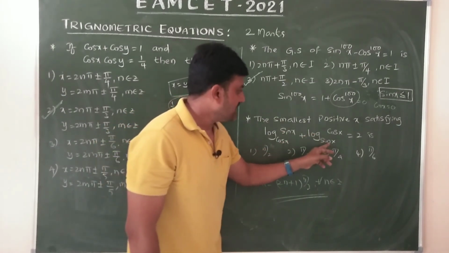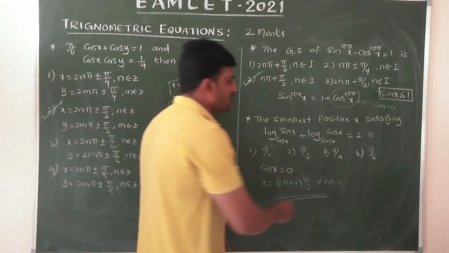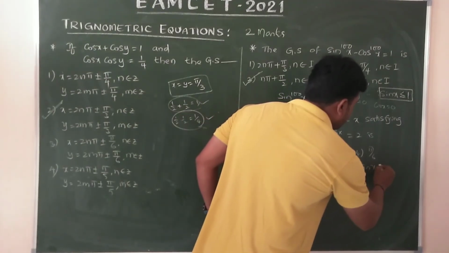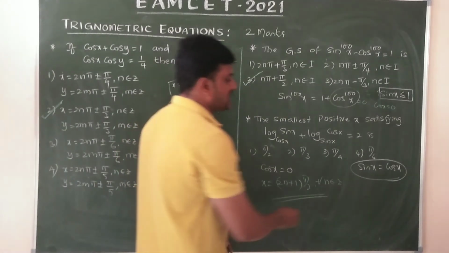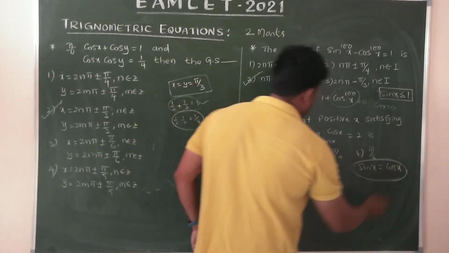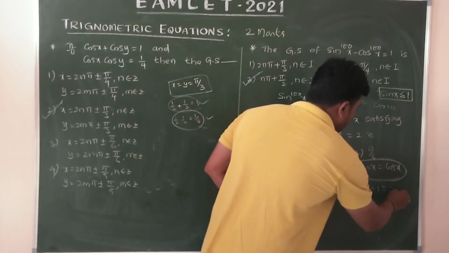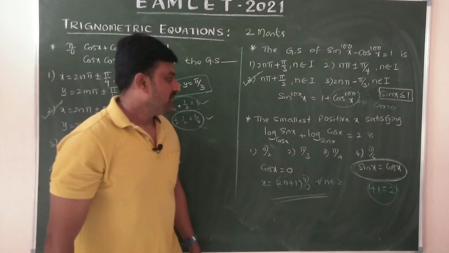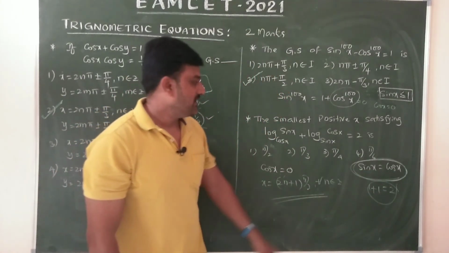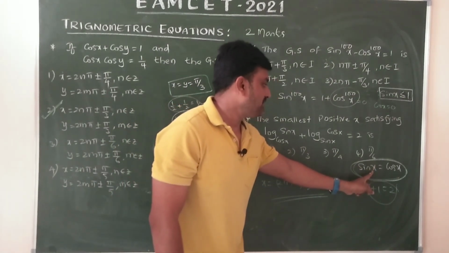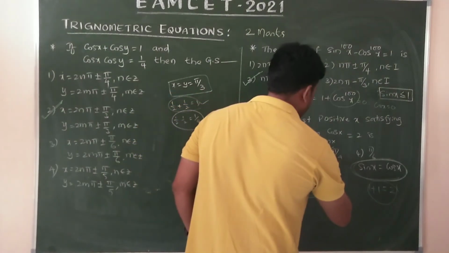Log base sin x of sin x is 1, or with cos x also 1. That means we have to take sin x equals cos x. If sin x equals cos x, then it should be 1 plus 1 equals 2, yes or no? When sin x equals cos x, definitely it should be pi by 4. At x equals pi by 4, these are equal. Then the third one is our option.